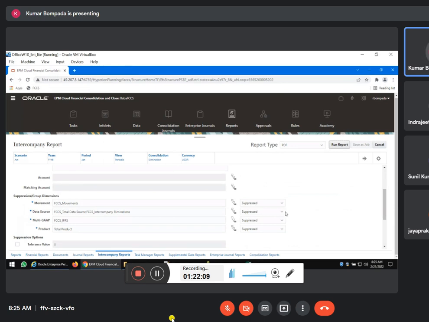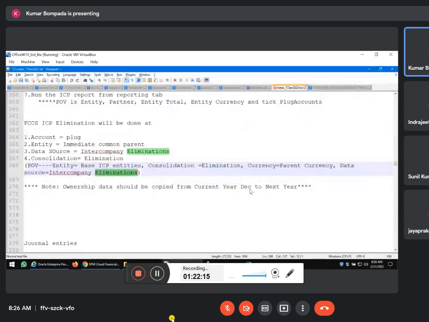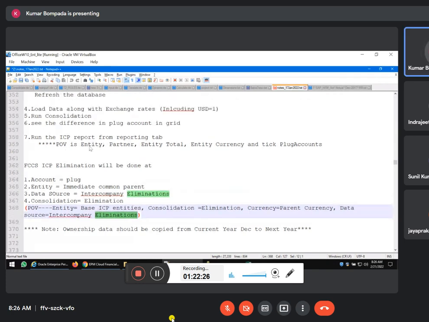So once again, what is the POV we have to select? POV entity. Oh, run report POV. POV is entity, partner, entity total. Entity total, sorry. Okay, entity total.